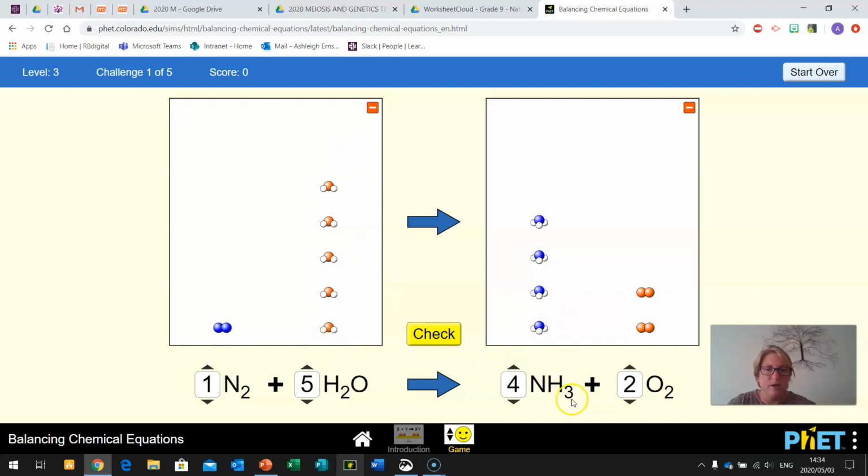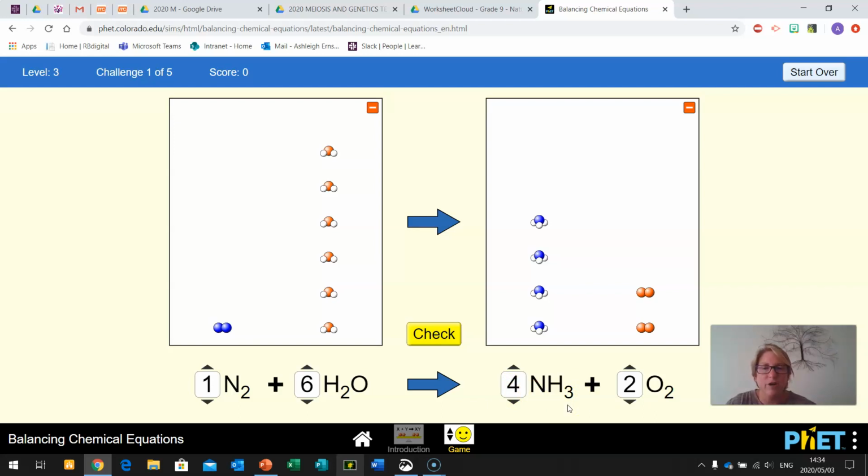And so here we now have 12 on one side and 10 on the other. Add another one, 11, 12. So now 2 times by 6 gives us 12, and 3 times by 4 gives us 12. So now our hydrogens are balanced.